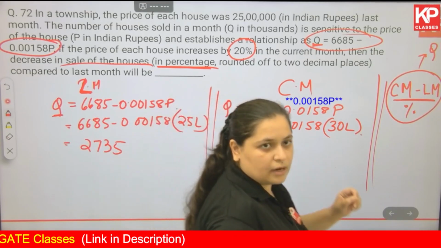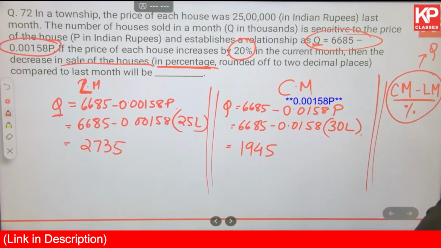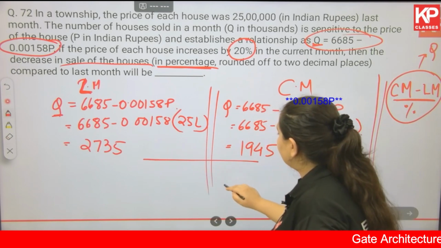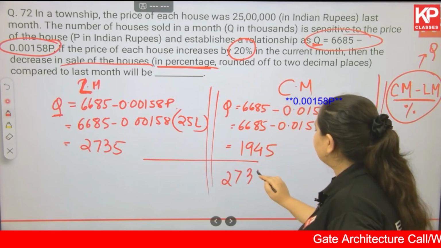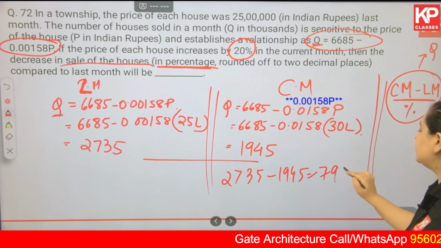Okay, so pause the video if you want time to calculate this, and you should arrive at 2735 houses and 1945 houses. Okay, now the difference between these I want to know. So difference is 2735 minus 1945. The answer is 790.